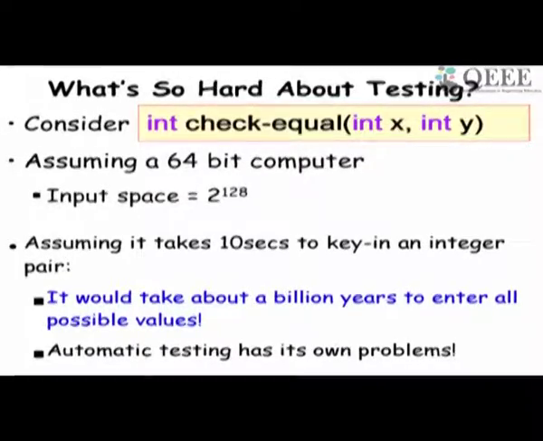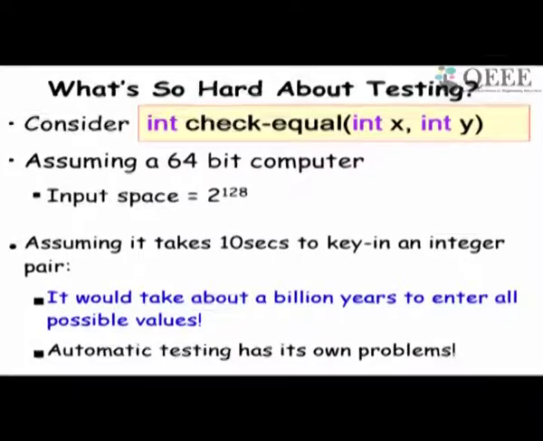But one of the problems is as follows. Let's try to consider testing a simple function, a two-line function, check equal. This check equal function takes two integers and returns 0 or 1 depending on whether the integers are equal or not.